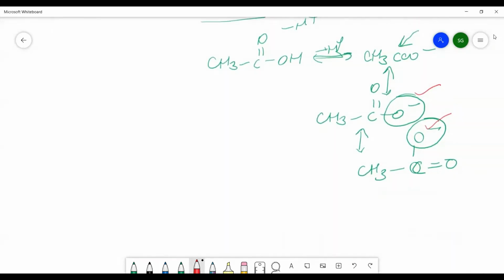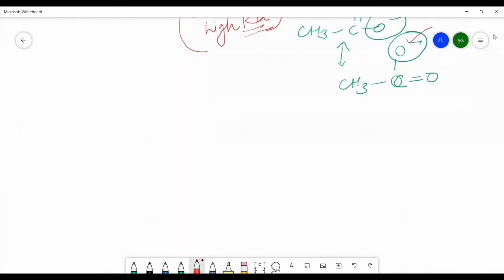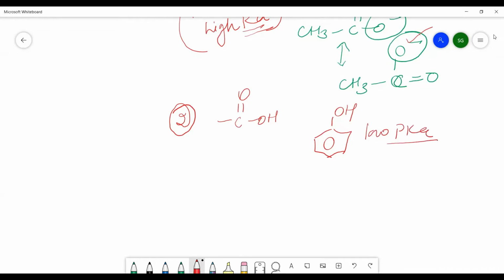So the first topic we have completed here, the acidity, that is why the carboxylic acids are strongly acidic in nature, or they have low pKa value and high Ka value. That is the dissociation constant for acids. Now we will compare the acidity of the carboxylic acids with phenols. As in the alcohol chapter, you have seen that phenols are strongly acidic in nature and have low pKa value. Now here we will compare the carboxylic acids and the phenol, to see which is more acidic in nature.